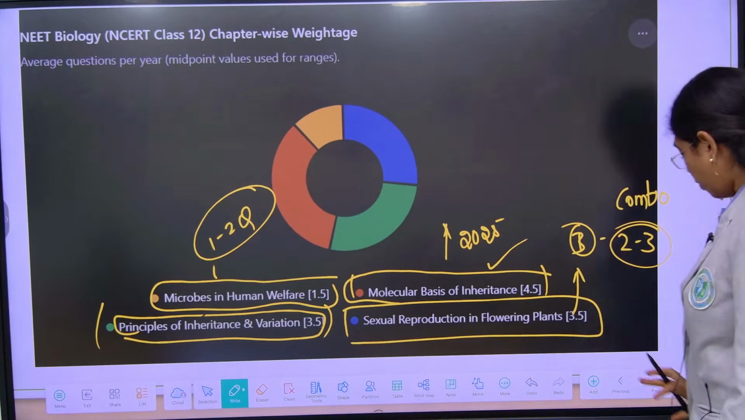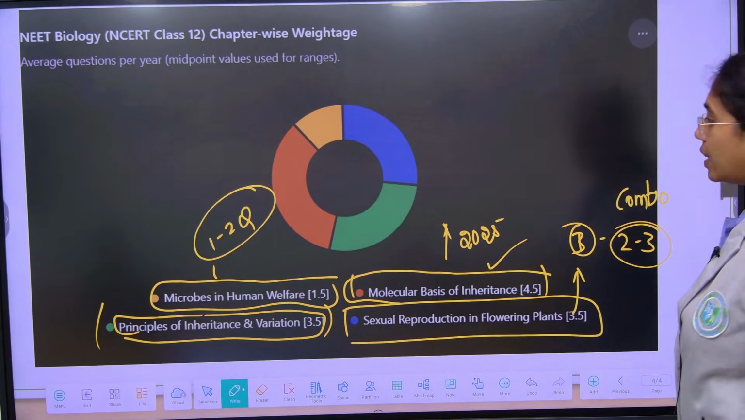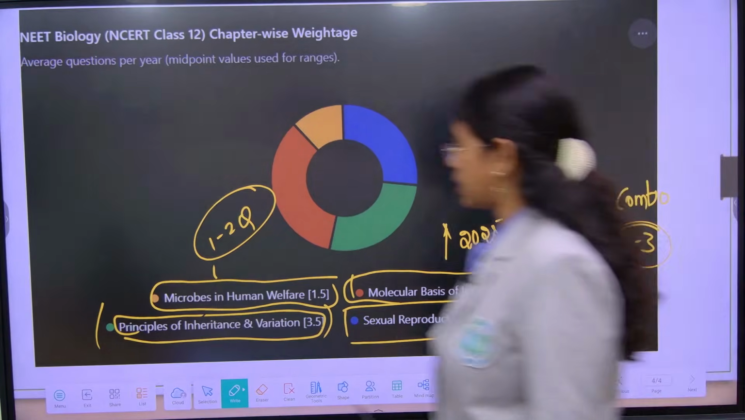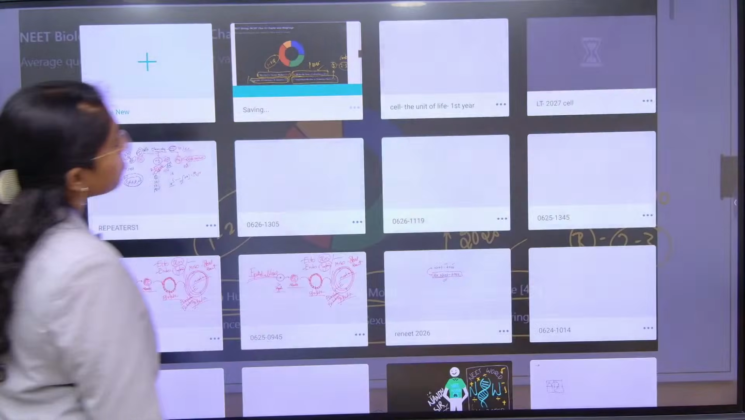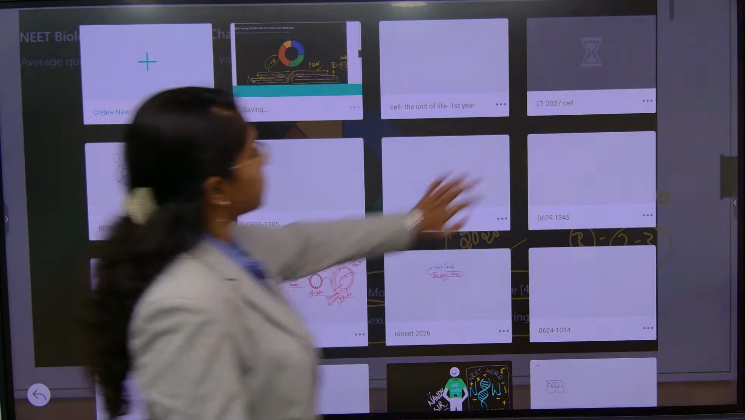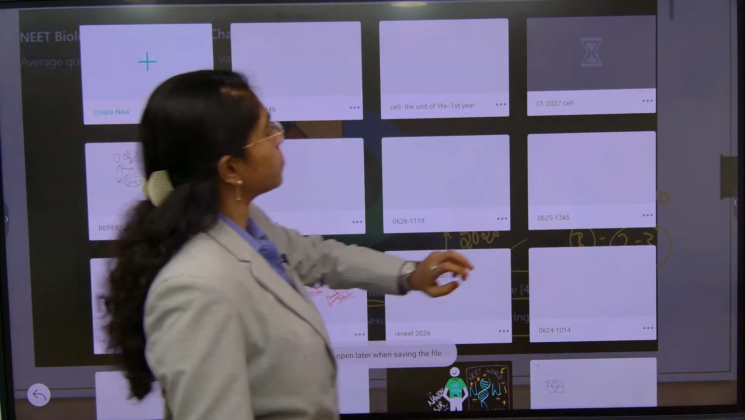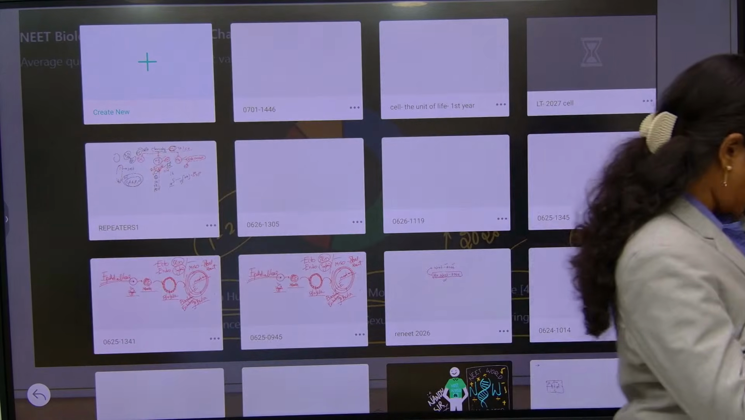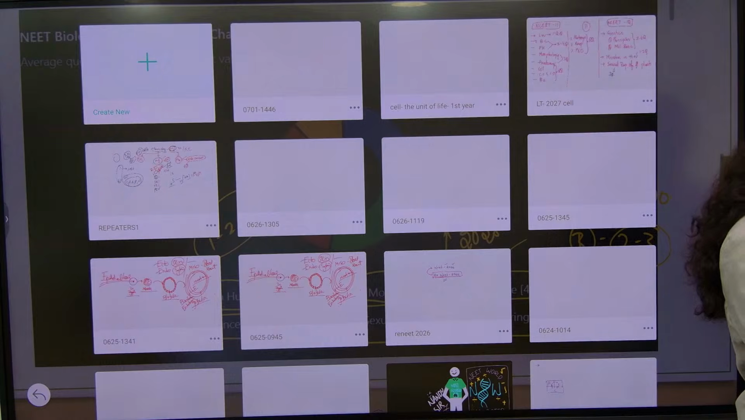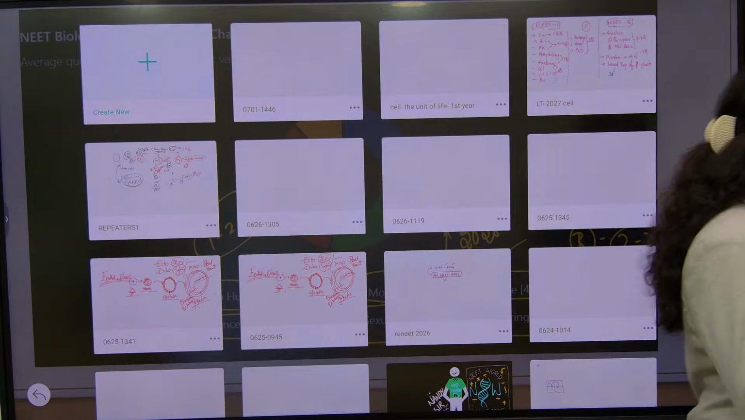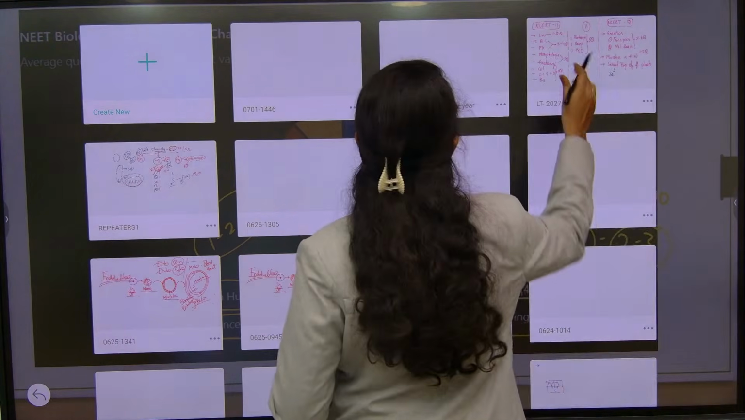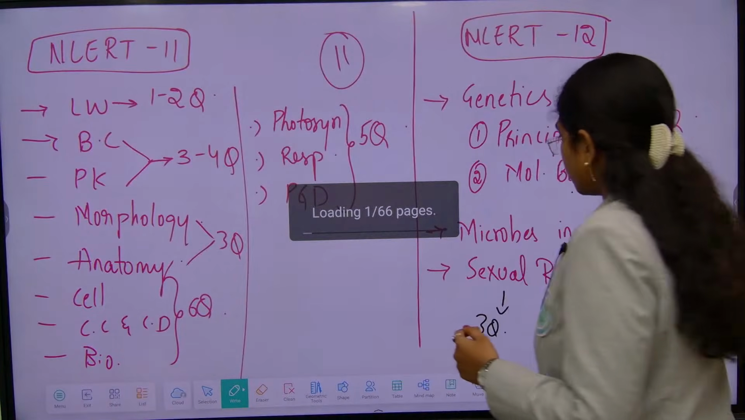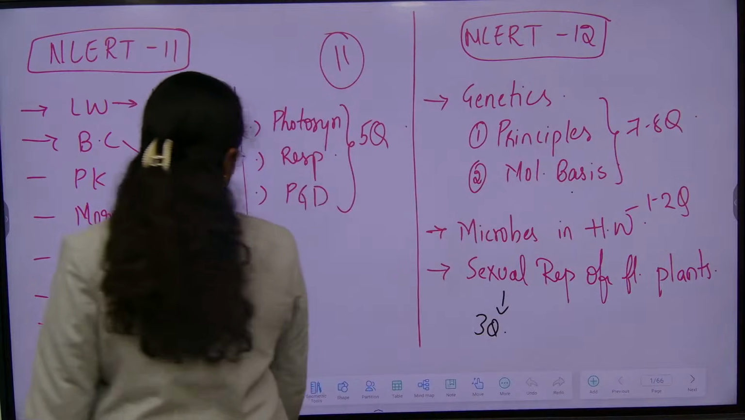Now we are going to start with cell, the unit of life. Yeah, just a second. Is the voice audible now, Ankita? Yes. Just give me a few moments.